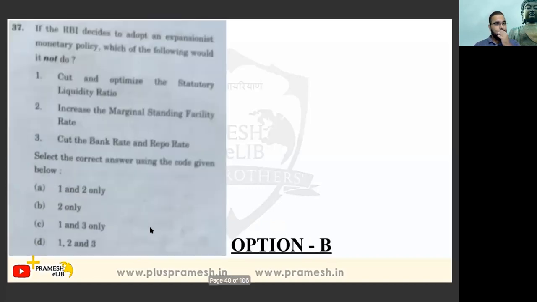let's move further. If the RBI decided to adopt an expansionist monetary policy, which one of the following is not? See, here is the catch. Adopt an expansionist monetary policy, not to. Expansionist monetary policy है हमारे पास में. So cut and optimize the statutory liquidity ratio, increase the marginal standing facility rate, cut the bank rate and repo rate.